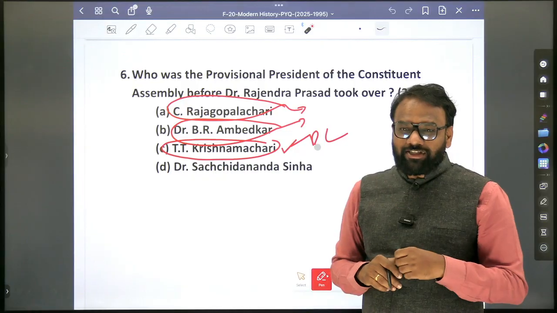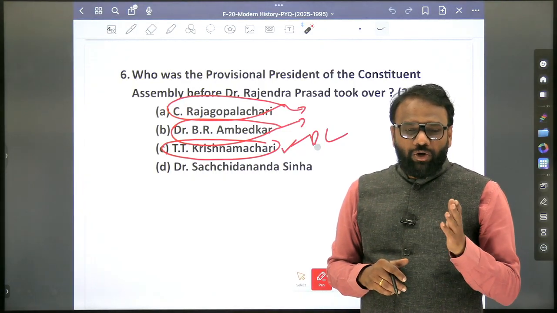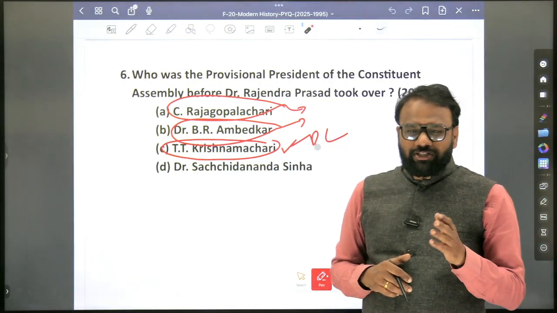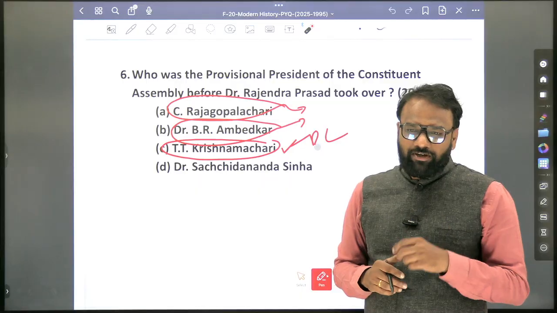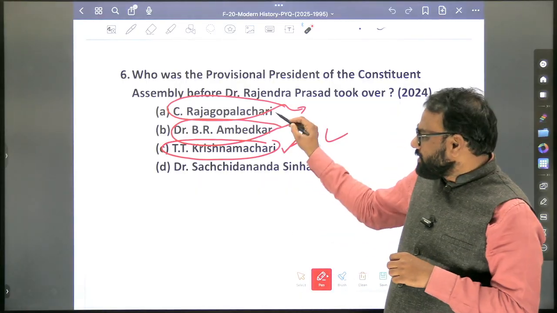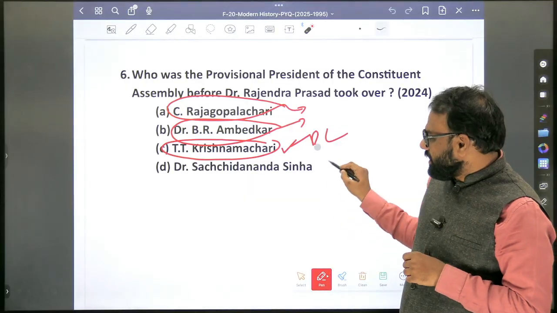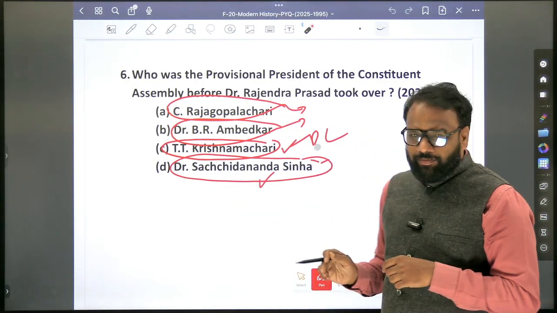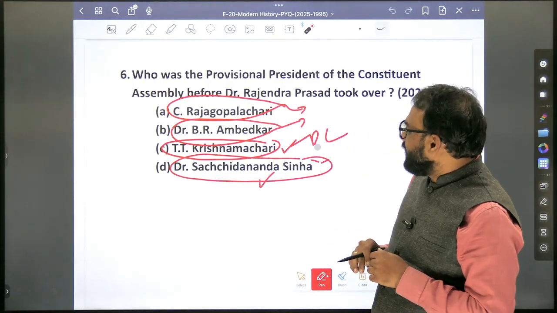First, yes, you are right. First Governor General of Independent India. So, who was the last Governor General of British India? Who was a British person? Mountbatten. So, after that, C. Rajgopalachari was the first Indian. Okay, next the answer is Dr. Sachidanand Sinha. So Dr. Sachidanand Sinha became the president of the Constituent Assembly.